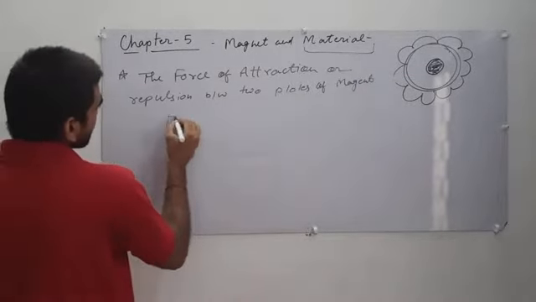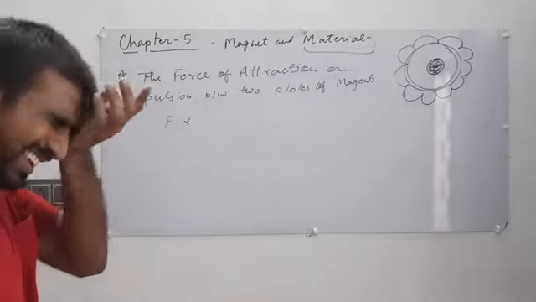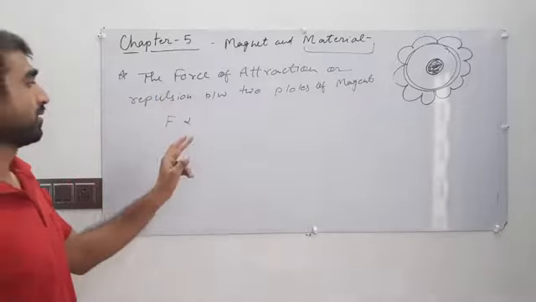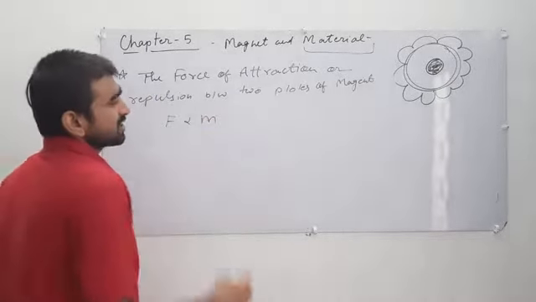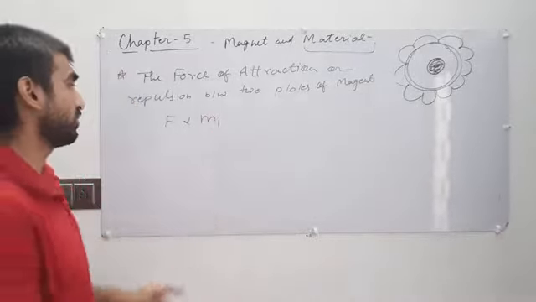F is first of all proportional to the product of the magnetic strength of the poles. That means the magnetic strength of the north pole is M1 and the magnetic strength of the south pole is M2.